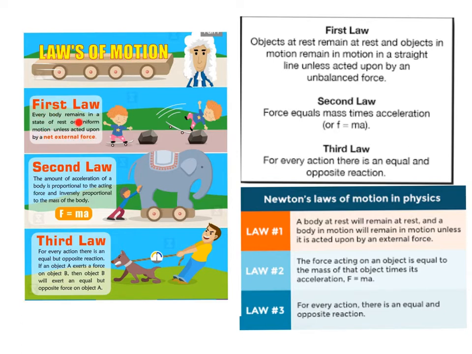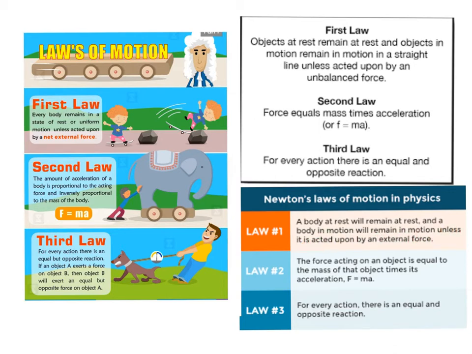force. But then when we read this one, it says at rest or uniform motion. Well, what does uniform motion mean? So in that sense, this one is better. It says an object at rest remains at rest, or an object in motion remains in motion in a straight line. But even there's a weakness here. The motion should be a constant speed, right? A constant velocity. And a body at rest will remain at rest. A body in motion will remain in motion unless it is acted on by an external force.